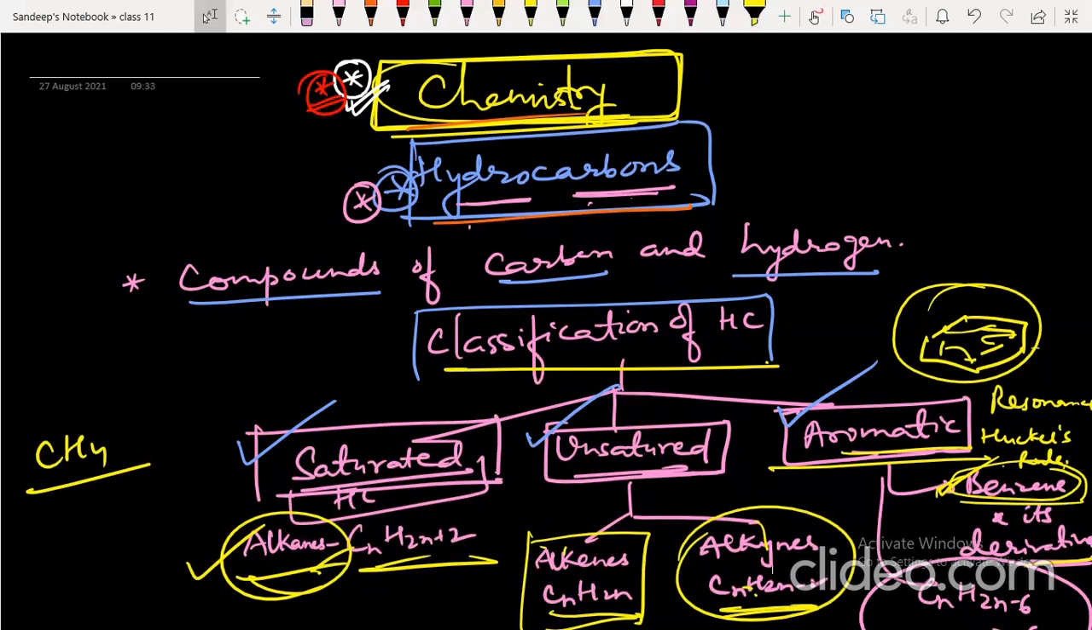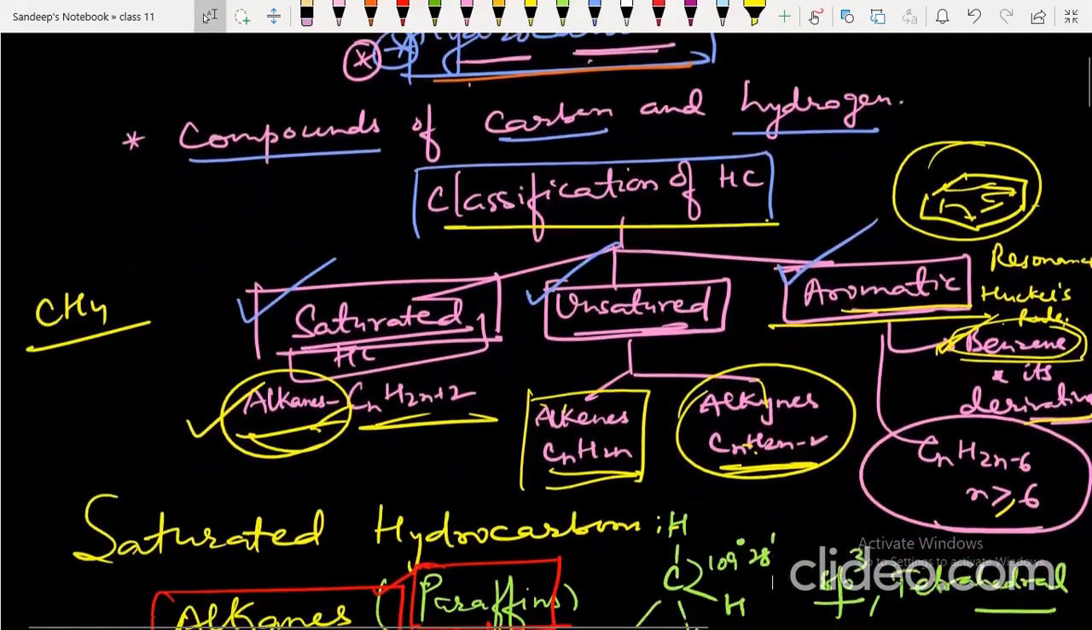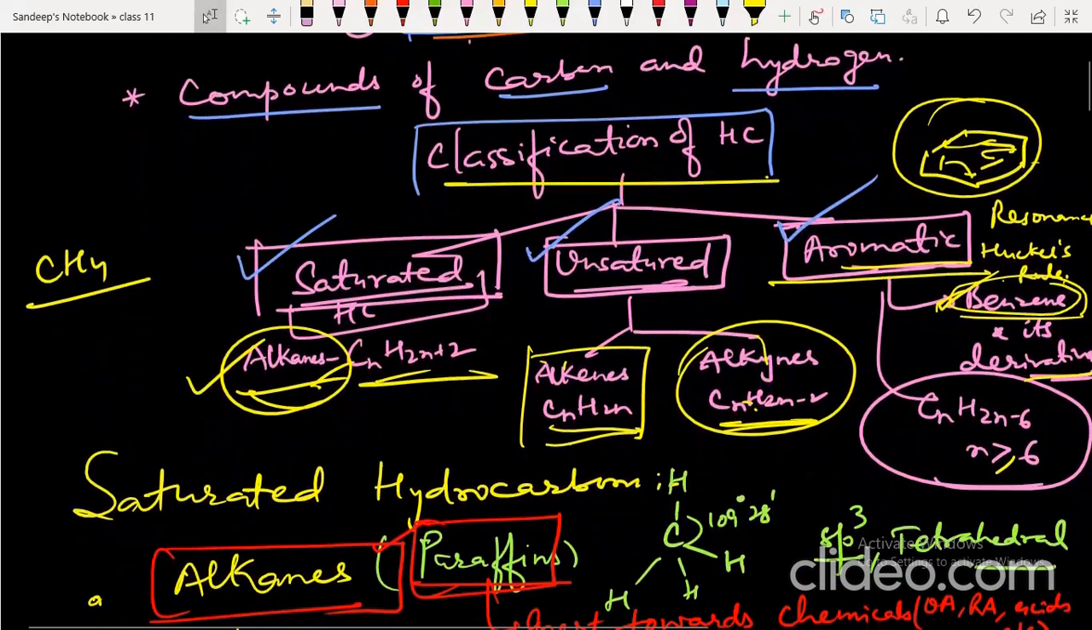What are saturated hydrocarbons? Saturated hydrocarbons are those hydrocarbons which have only single bonds, like alkanes. Alkanes are also called paraffins because they have less affinity to react with acid, base, oxidizing agent, etc. The general formula of alkane is CnH2n+2.